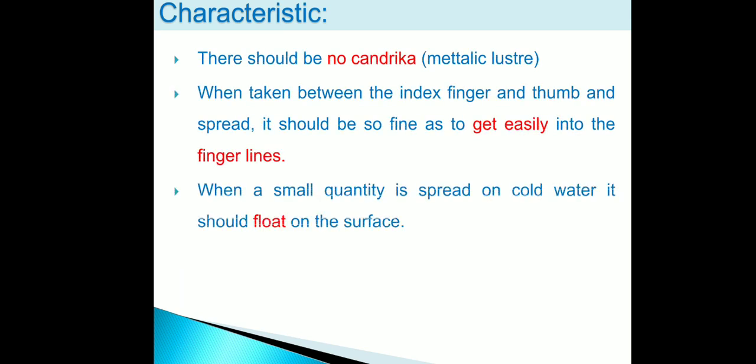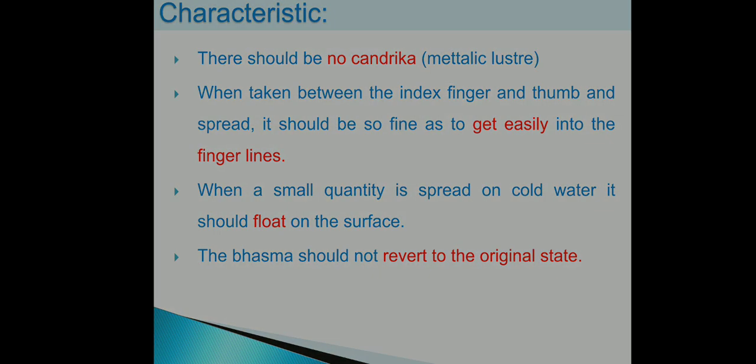Now characteristics. Characteristics means identification of Bhasma. For this, the first characteristic is there should be no Kendrika or metallic luster. Second one, when it is taken between the index finger and thumb and spread, it should be so fine that it gets easily into the finger lines. When a small quantity of Bhasma is spread on cold water, it should float on the surface. And the last characteristic, that is the most important characteristic, the Bhasma should not revert to the original state.